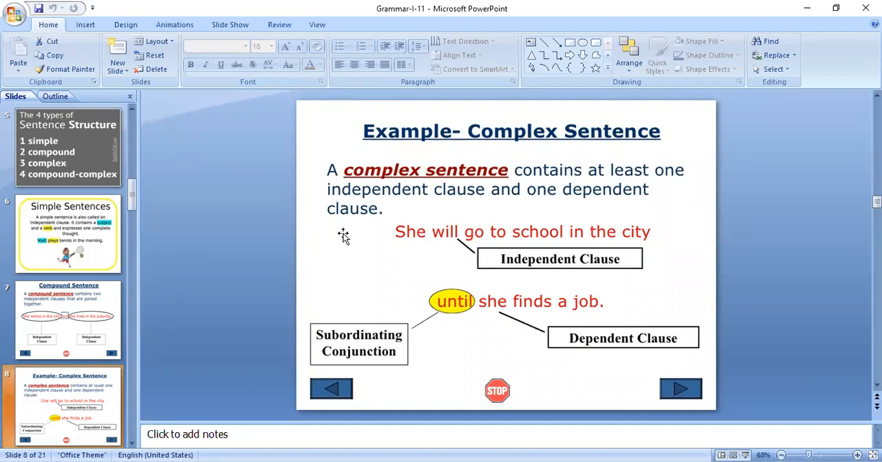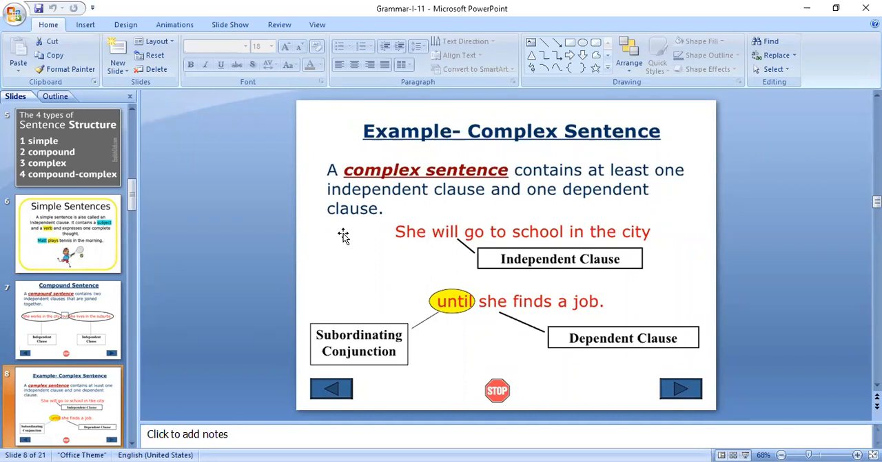How? Let's see. She finds a job. By reading this, are we able to understand anything else? She finds a job means what? What is happening before and what will happen next? I cannot understand, right, by reading this single sentence. So to understand this part of the sentence, we have to take the front part of the sentence: she will go to school in the city.